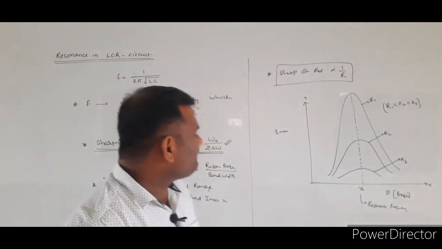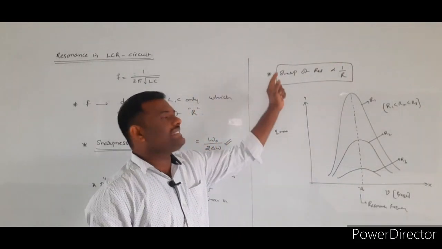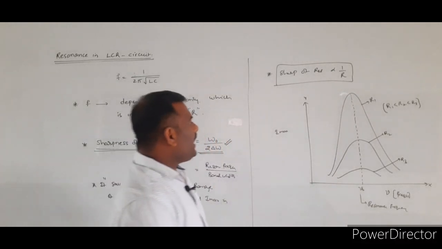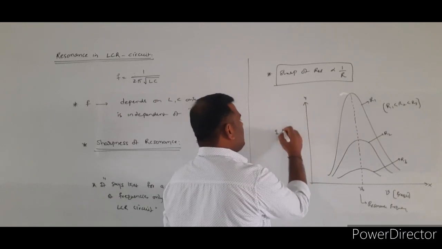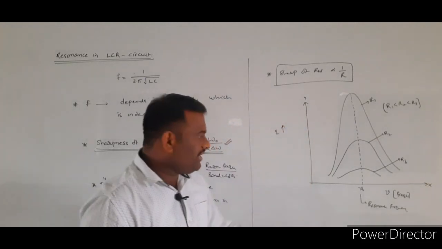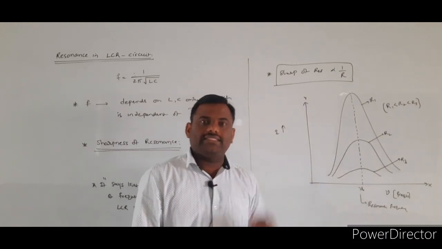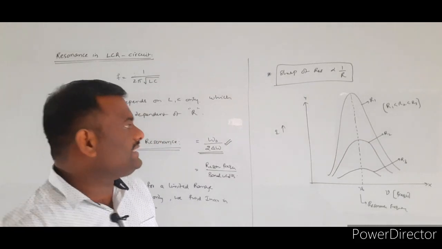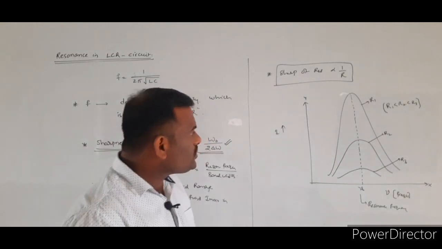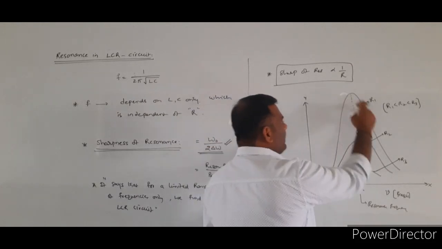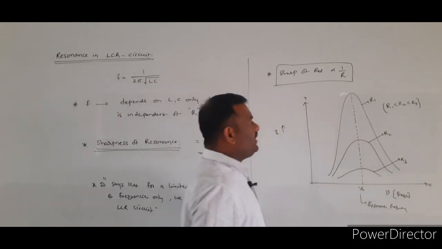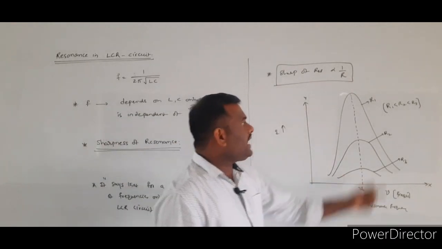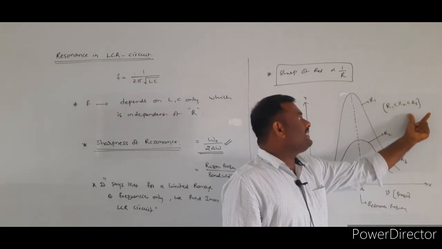I will explain the sharpness of the resonance from the following graph. I draw the graph between the electrical current, taken along the y-axis, and the frequency, taken along the x-axis. At what frequency do you get the maximum current? At the resonance frequency only. Here I draw three different curves, one for resistance R1, another for resistance R2, and the last for resistance R3. Here I assume R1 is less than R2, which is less than R3.